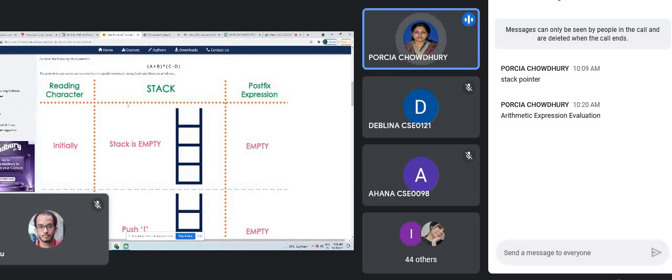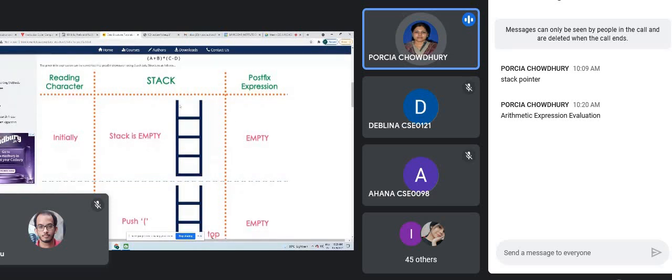Now initially the stack is empty because we don't have any data. Whenever we start this expression transfer, that means infix to postfix or infix to prefix, the initial condition will always be that your stack is empty. Fine. So as your stack is empty, you don't have any postfix expression. Now I have told you that the first priority is the parenthesis portion. So first this will be entered into the stack. That means a push operation will happen. So push this one.